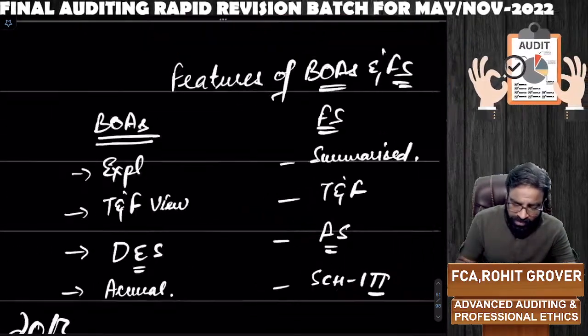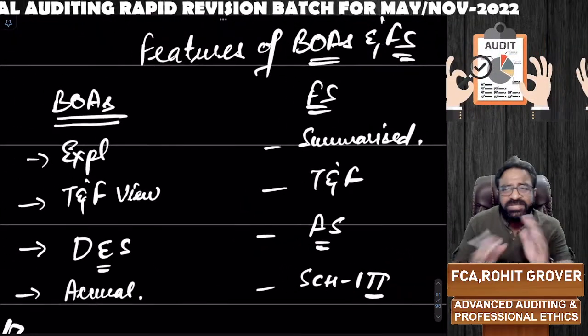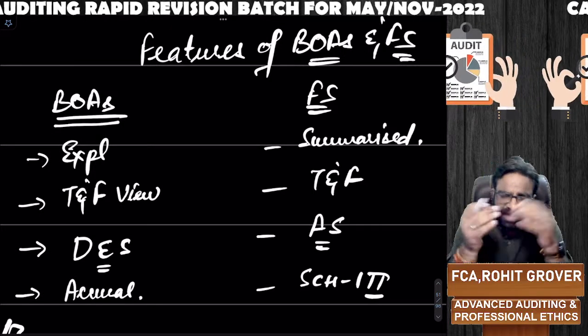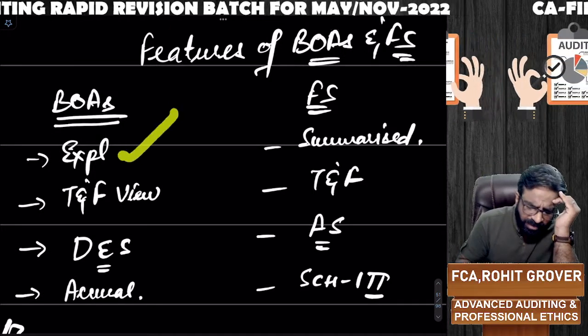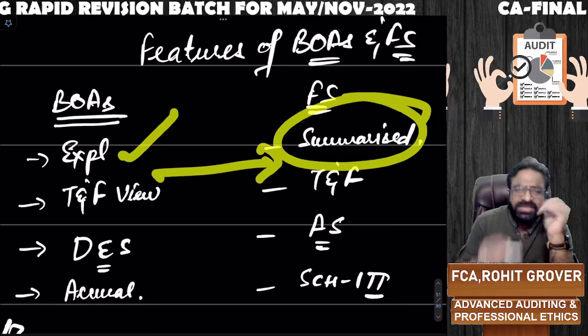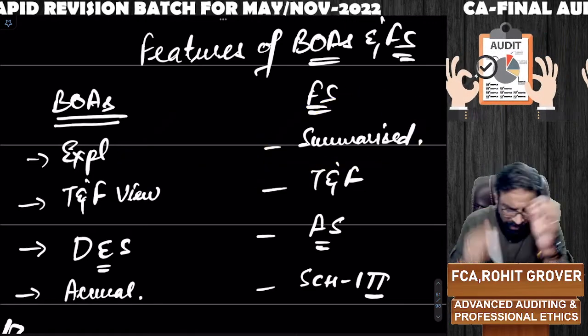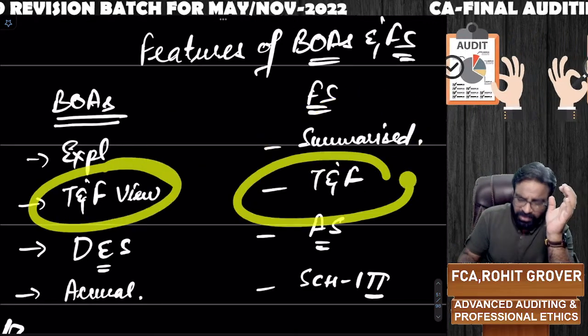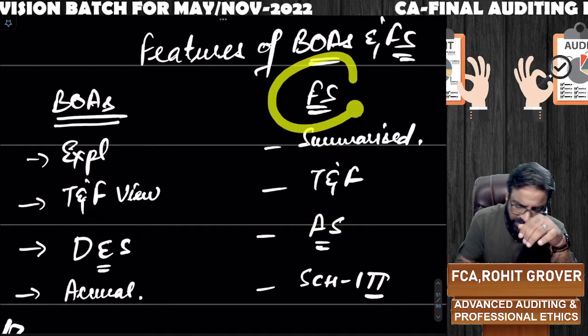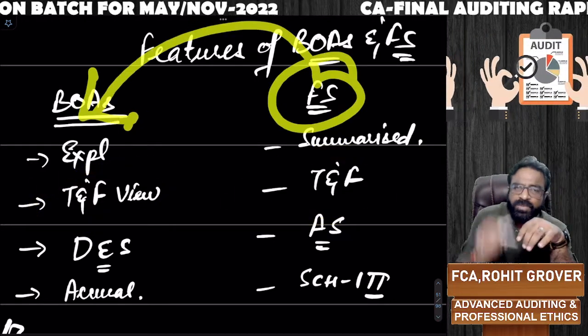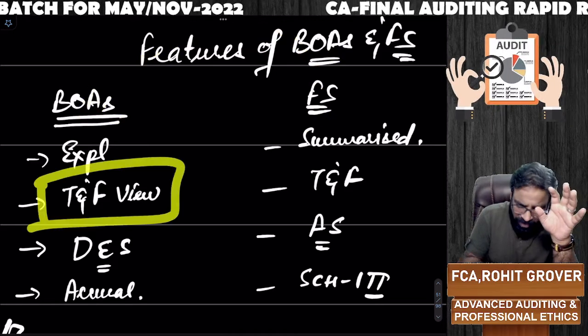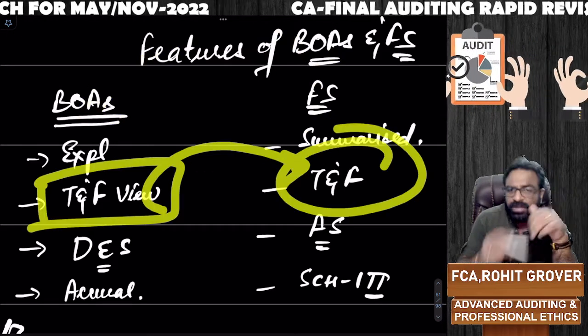Sir, in the features of books of accounts and financial statement, what is the difference between them? As you all know that books of accounts are explanatory in nature, but financial statements are summarized in nature. Books of accounts and financial statement both are expected to give a true and fair view because financial statements are prepared from books of accounts. So if the books of accounts are true and fair, financial statements are expected to be true and fair.